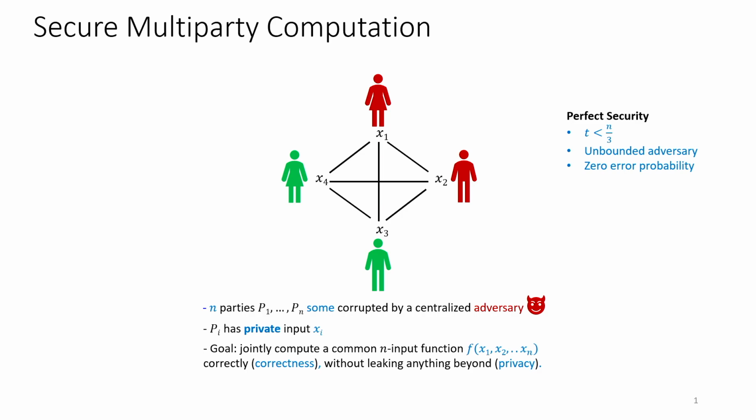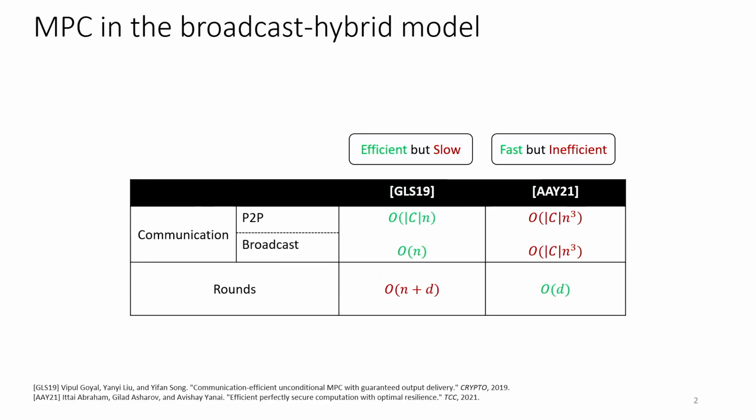Okay? So in our work, we focus on perfectly secure protocols with malicious corruptions, and primarily we focus on the communication complexity. So looking at what already exists in the literature, first from the broadcast hybrid model, we see that broadly there are two categories of protocols. One which we refer to as efficient but slow, and the other one, which we call fast but inefficient. Let me make this clear. So the first category of protocols, which we call slow, are the ones where the round complexity actually depends on the number of parties involved, n.